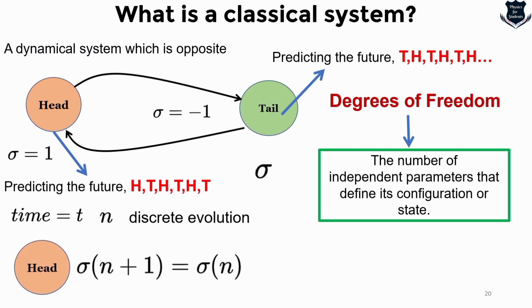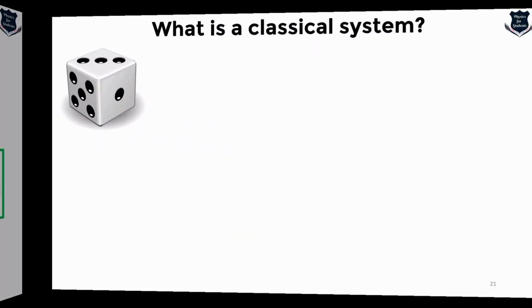So what we can do simply is write those equations as something like sigma n plus 1 equals sigma n, and for minus we can write it as this. So this is, I would say, a very simple example of how things are evolving over space and time, and what a system is all about.